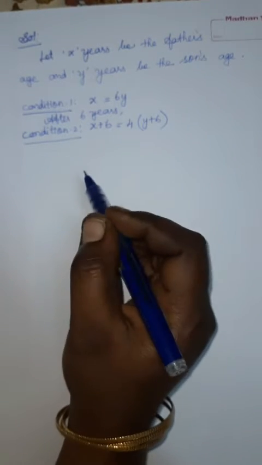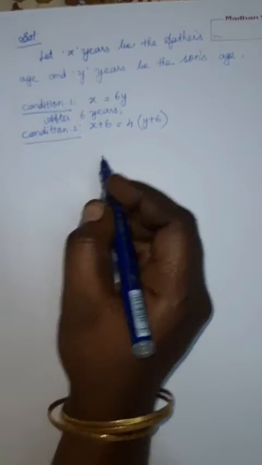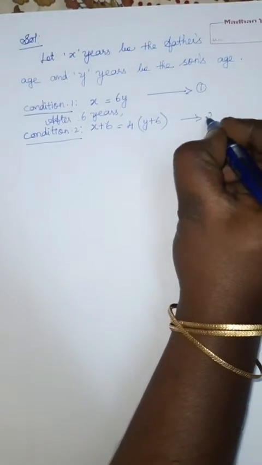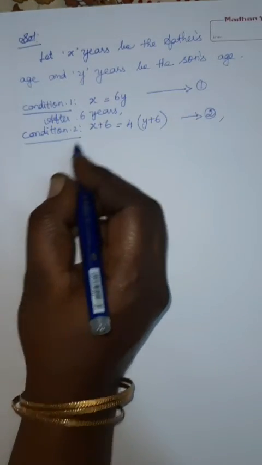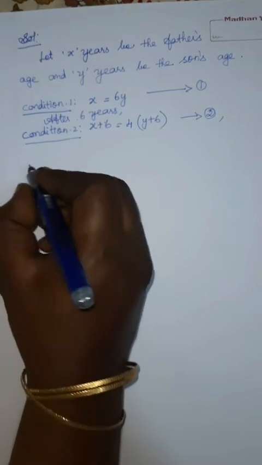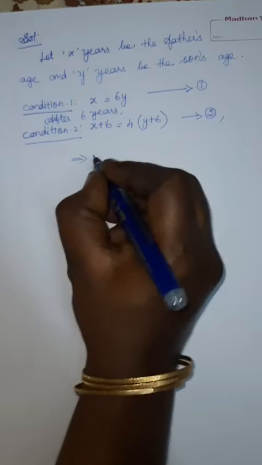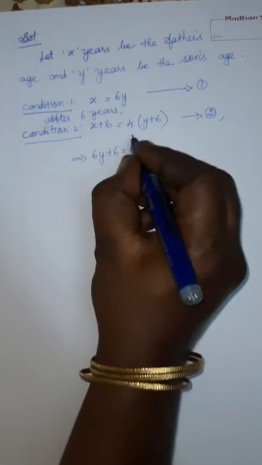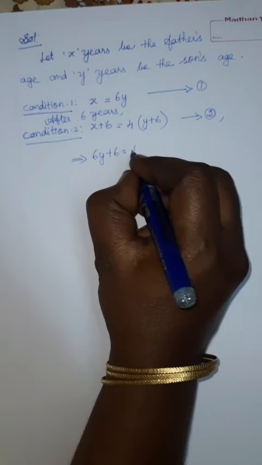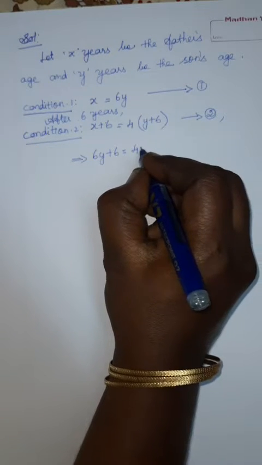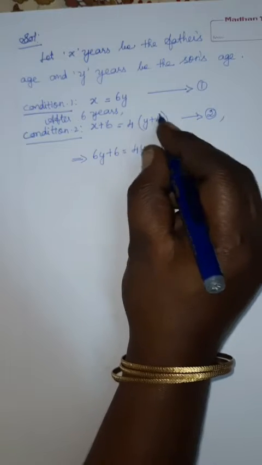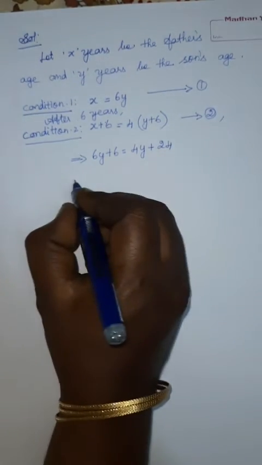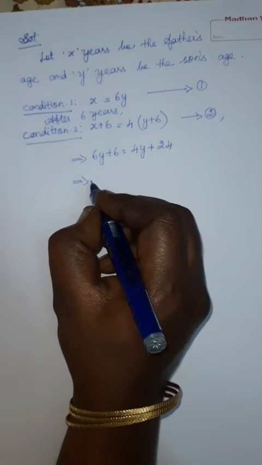This is the relation. Okay, next. Now consider condition 1 as the first equation and condition 2 as the second equation. You can substitute the x value here, which implies x equals 6y. So 6y plus 6 is equal to, multiplying inside, 4 into y is 4y, plus 4 into 6, which is 24. Okay, now we can find the y value from this.